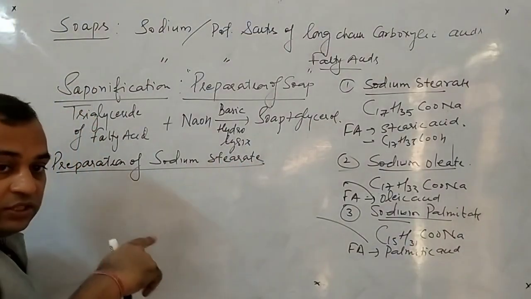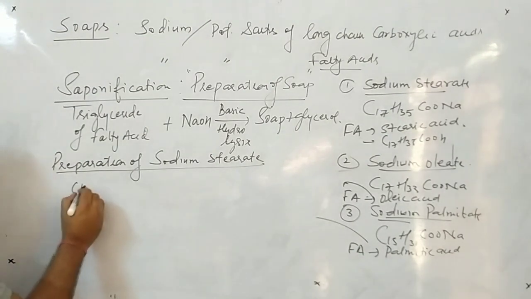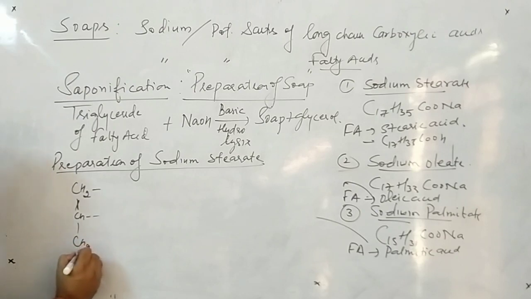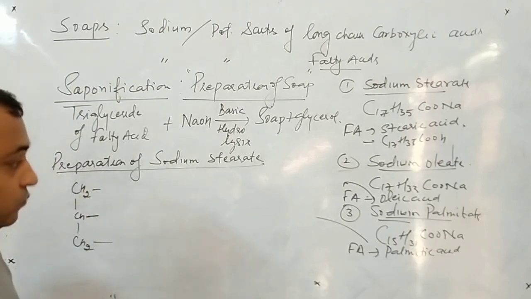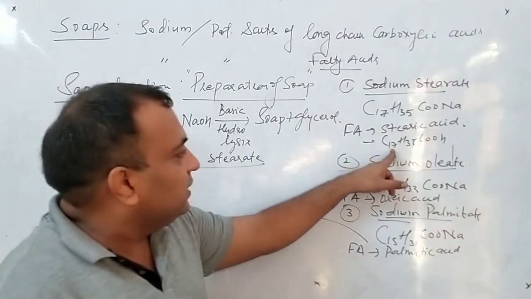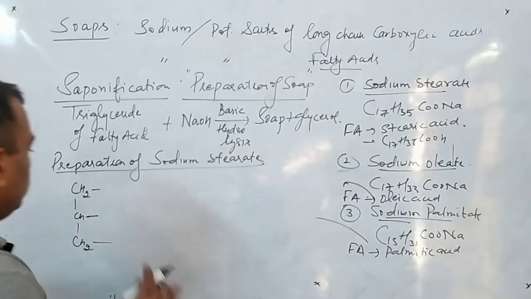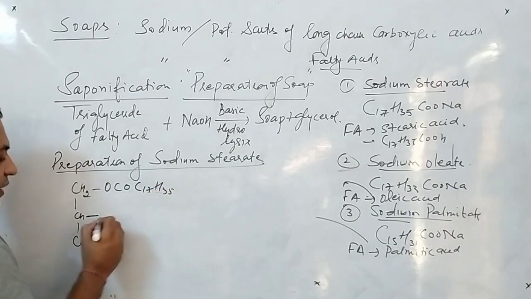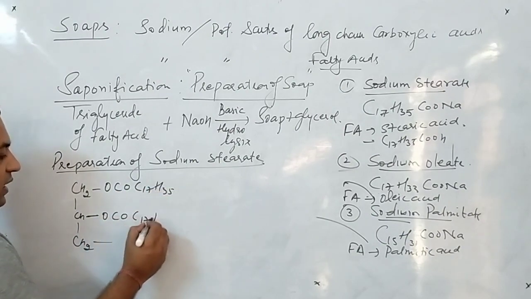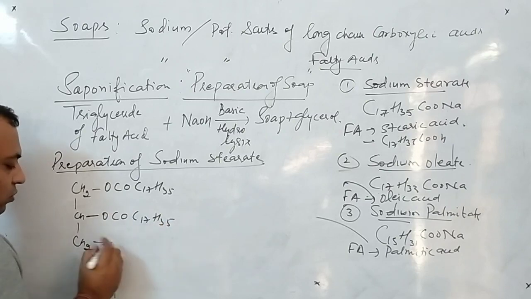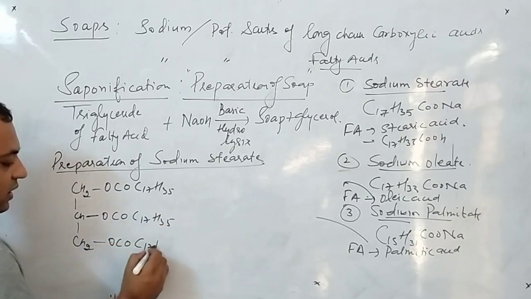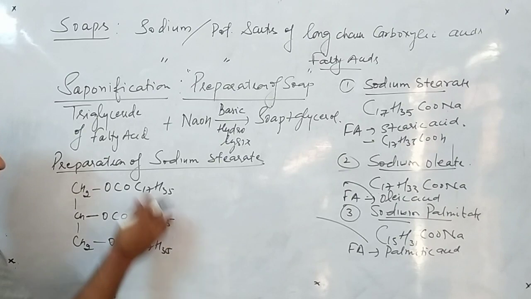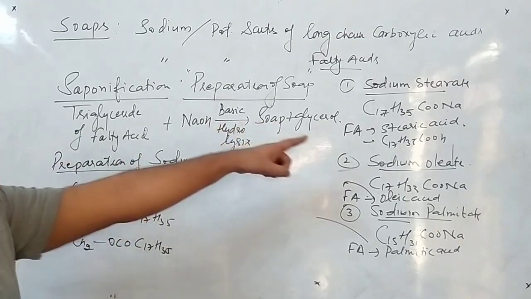Just understand on the board now. First I will write CH2, then CH, then CH2. Now see, what is stearic acid? C17H35COO. So you will write OCO C17H35, OCO C17H35, OCO C17H35. This will be the triglyceride of which acid?